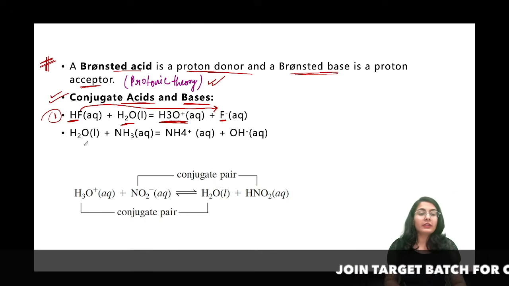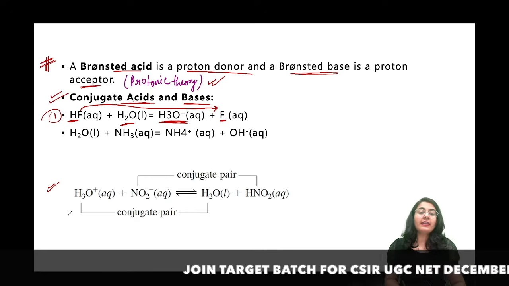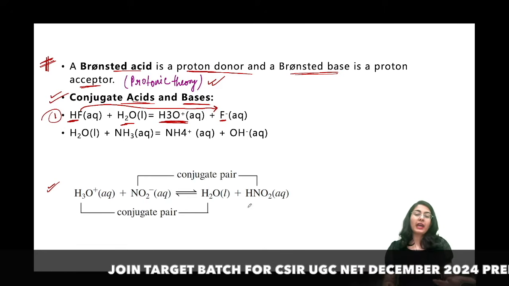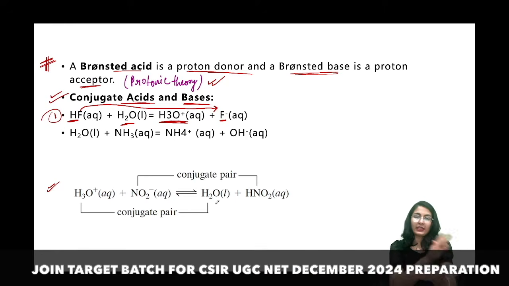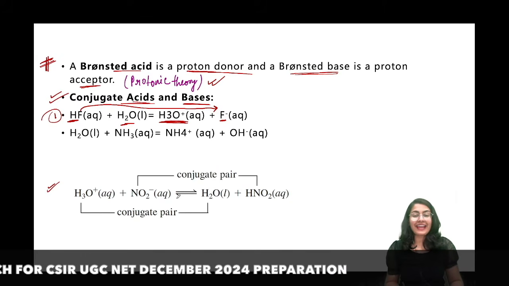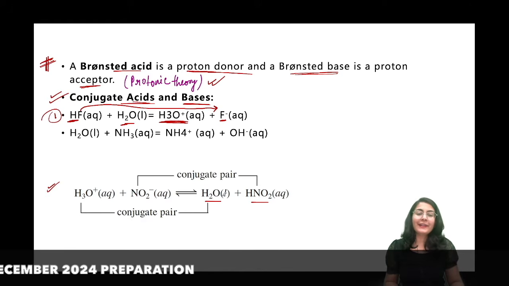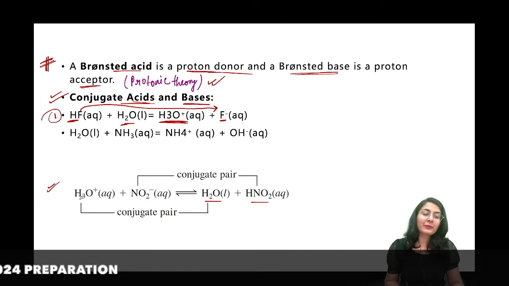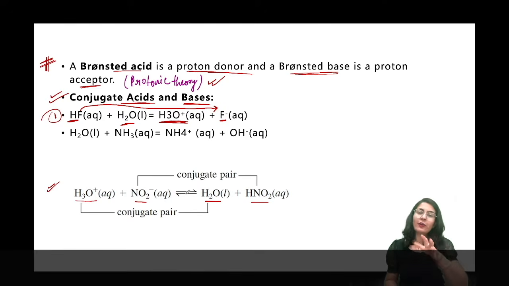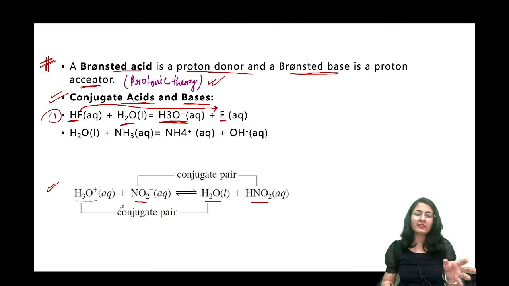So look over here, this reaction. I have written this reaction a little in reverse, but consider this reaction when HNO2 as an acid reacts with water. What is it going to give you? It's going to give you H3O plus and NO2 minus, and there is a constant equilibrium, it can form and also go back again. So there is a constant equilibrium, that's why the equilibrium sign.